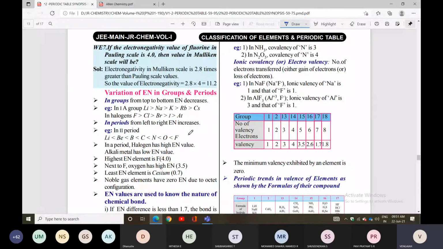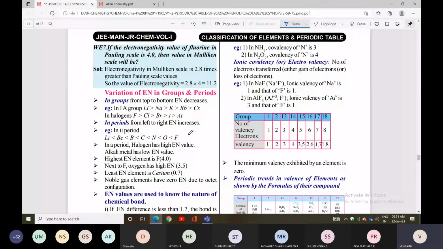So the electronegativity value of fluorine with respect to the Pauling scale is 4. Then on the Mulliken scale, what will be the answer? With respect to the Mulliken scale, it will be 2.8 times greater. Then you can multiply 2.8 into 4. So you can calculate 11.2.